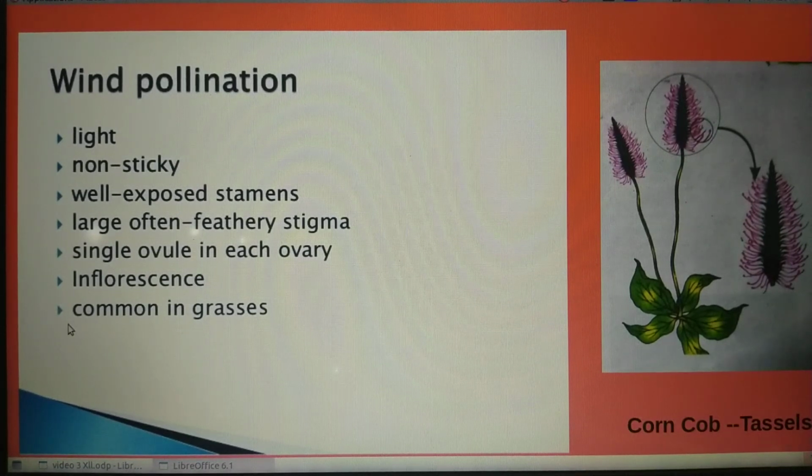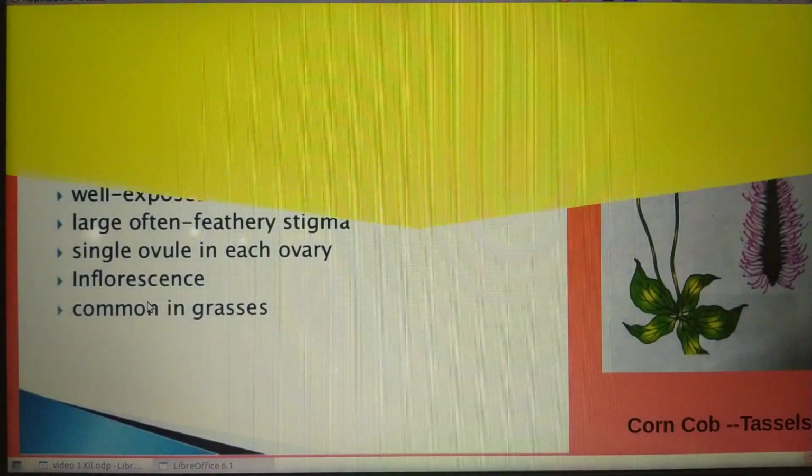The last point, wind pollination is quite common in grasses. These are the most important characteristic features of wind pollinating flowers.